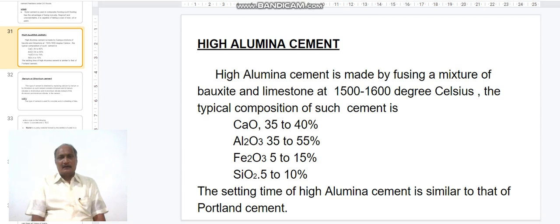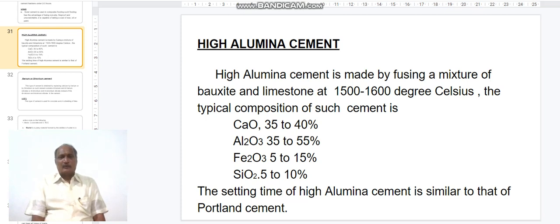High alumina cement. High alumina cement is made by fusing a mixture of bauxite and limestone at 1500 to 1600 degrees Celsius.